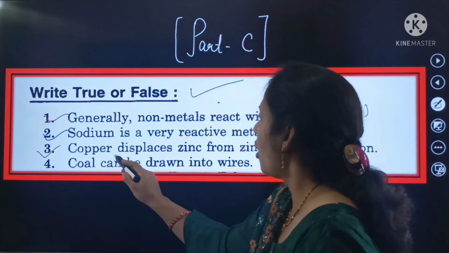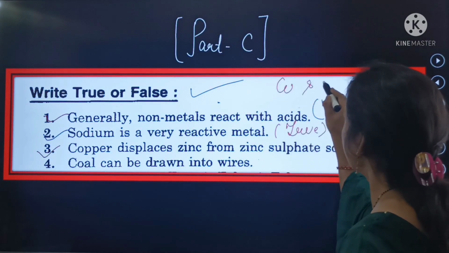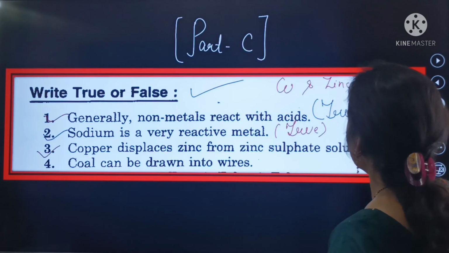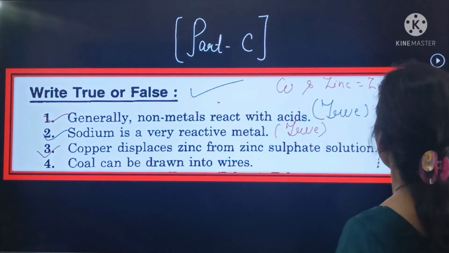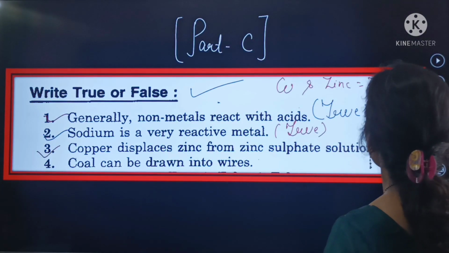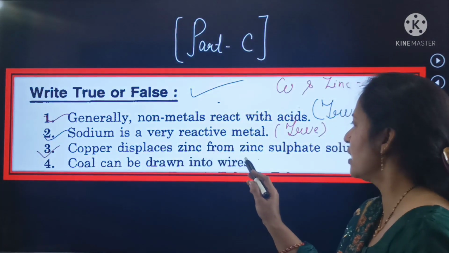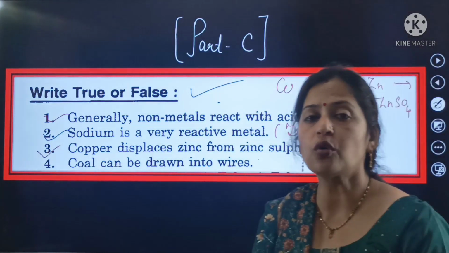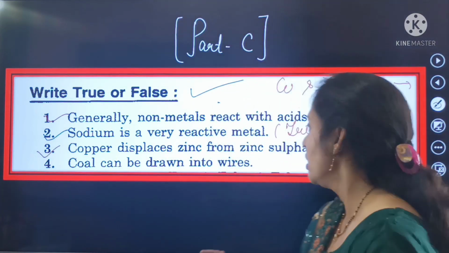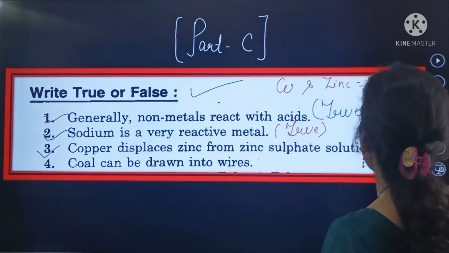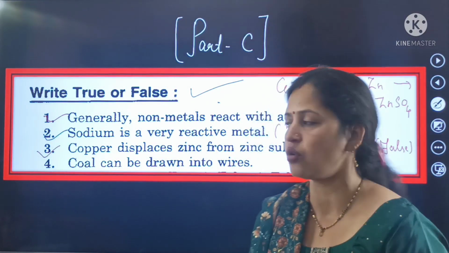Now the third part, copper displaces zinc. The symbol of copper is Cu, and the symbol of zinc is Zn. So copper displaces zinc from zinc sulfate, and the formula of zinc sulfate is ZnSO4. Here it says copper displaces zinc from the zinc sulfate solution, but copper does not displace zinc from the zinc sulfate solution. So this is false, beta, because copper does not displace zinc from the zinc sulfate solution.